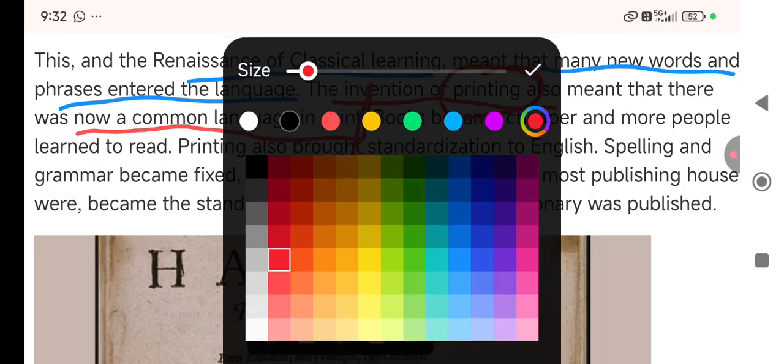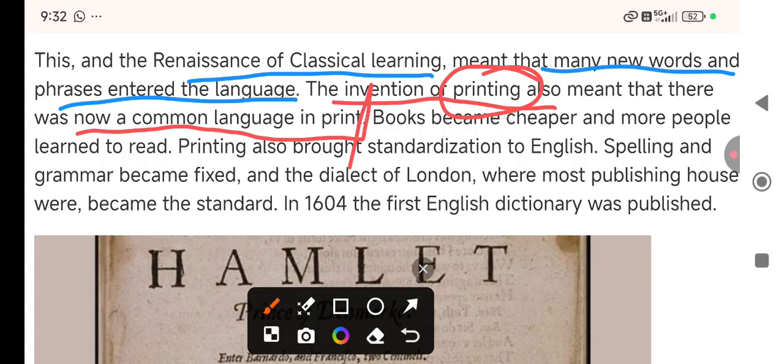Printing meant there was a new common language in print, and books became cheaper because mass production was there. That is why books became cheaper. It was reachable to common people, affordable to them, right? And they were interested to study.